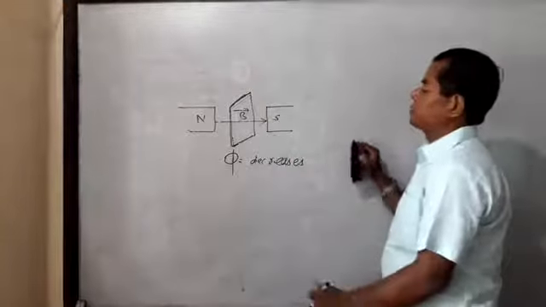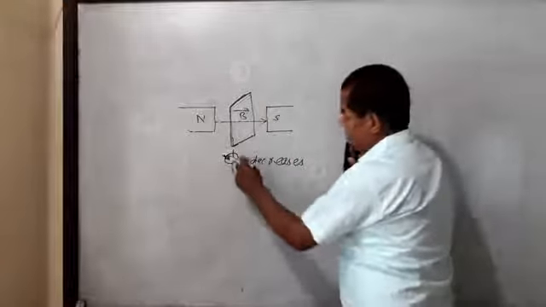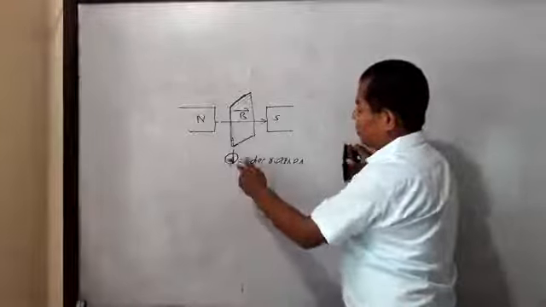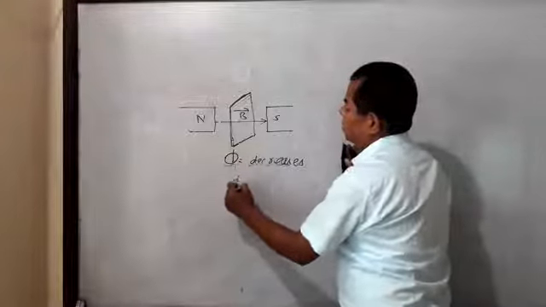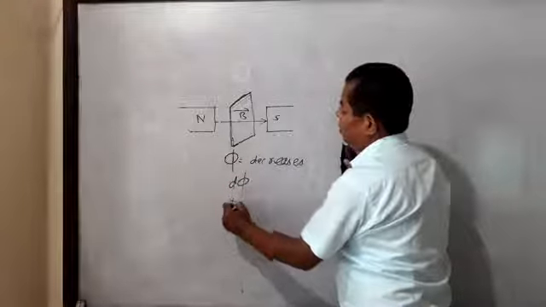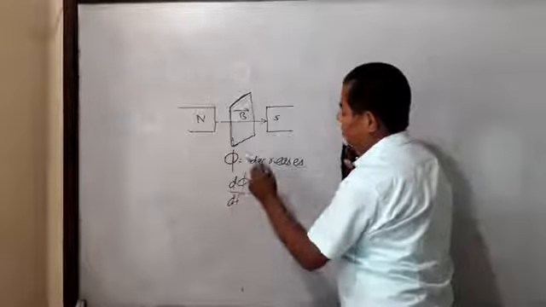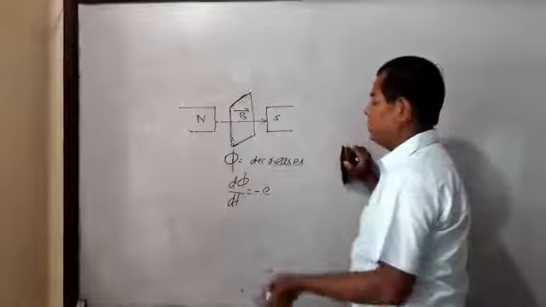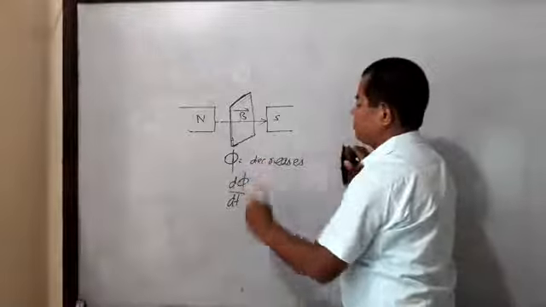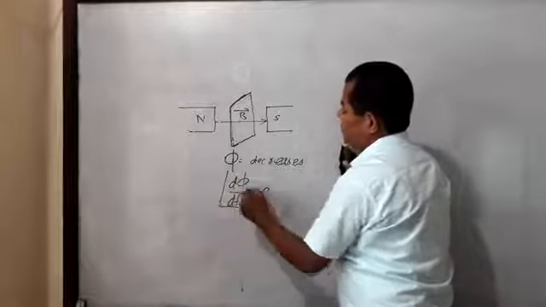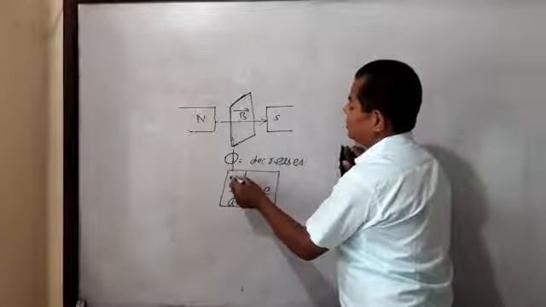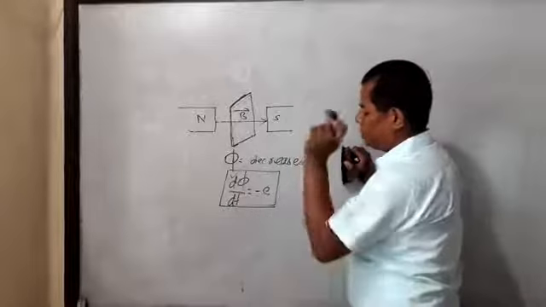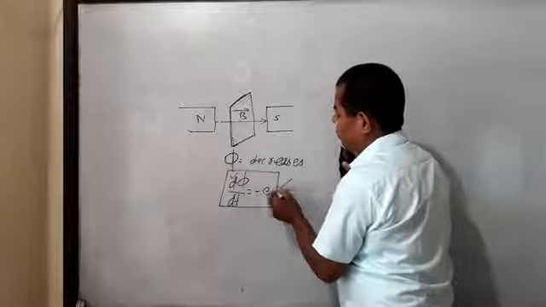As there is a decrease in magnetic flux, there is production of induced EMF. Whenever there is a change in flux, either increase or decrease, there is production of induced EMF.